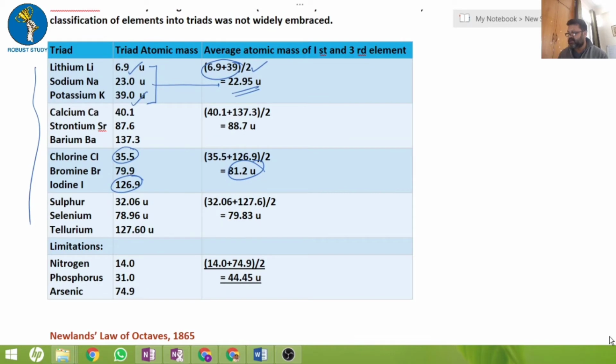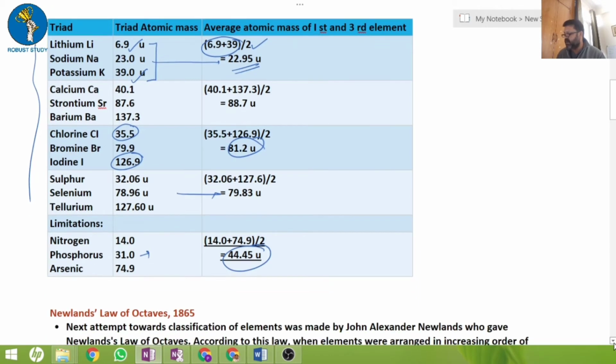If you see, it fails here: nitrogen and arsenic give an average of 44.45, while phosphorus's atomic mass is 31. So it was fine up to the first 3 or 4, and then it failed here too. There is a difference, and that is why it failed.